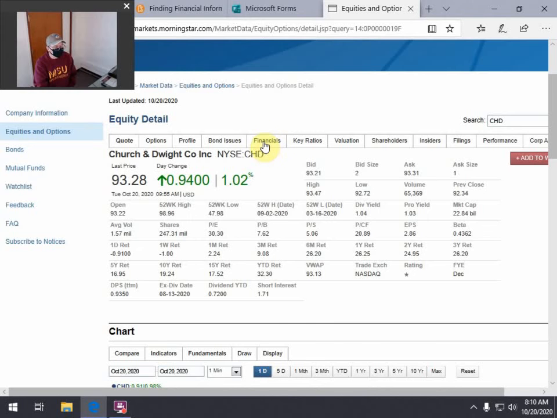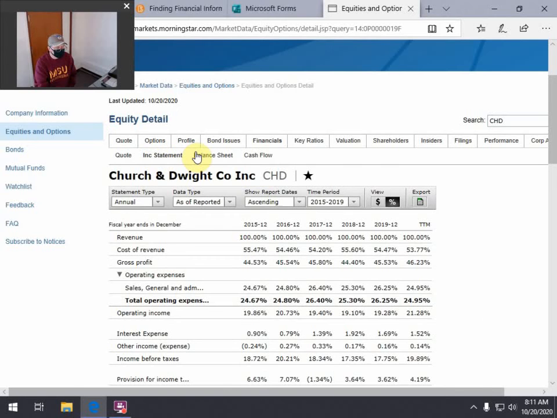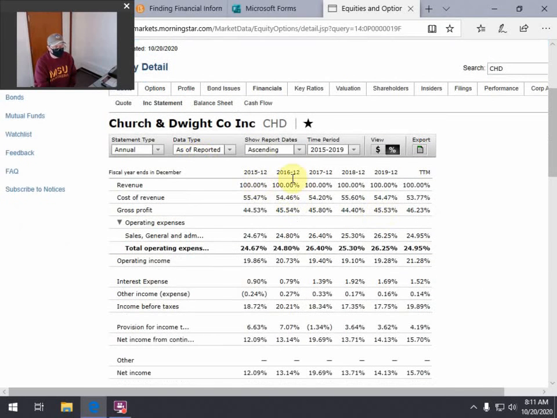But I need to find gross profit. If I click on financials, I need the income statement, hopefully. Oh, and I have 5 years, thank goodness. Here's my gross profit percentage, from 44.5. It doesn't really change a lot, it's improved. This is trailing 12 months, TTM, but I just want year-end here. So it's improved by a full percentage point. Believe it or not, that's pretty substantial.